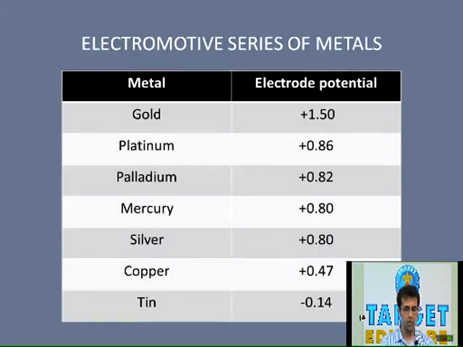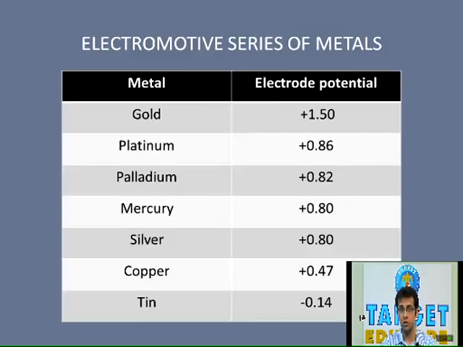So proceeding to the next type, which is more important. As a general rule, the metals with more positive potential have a lower tendency to dissolve in aqueous environments. For example, please visualize that there are two restorations in the oral cavity.